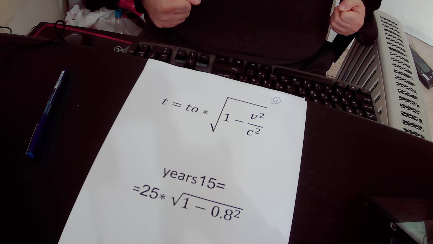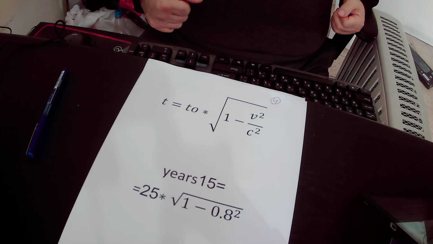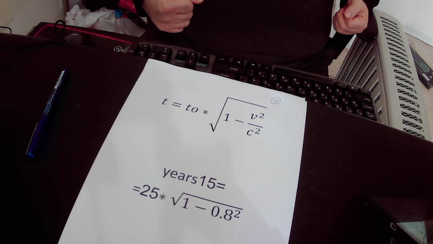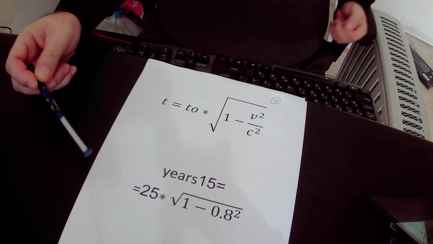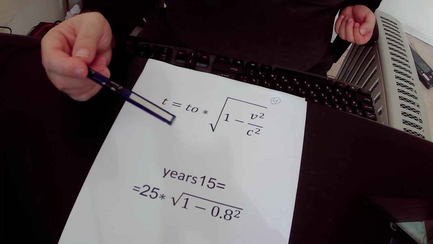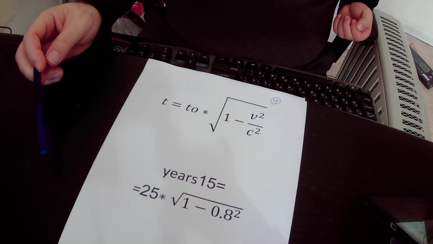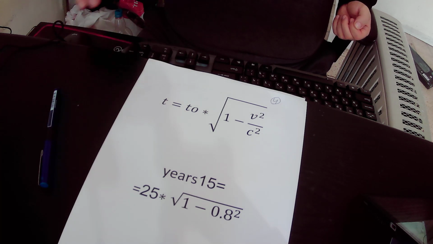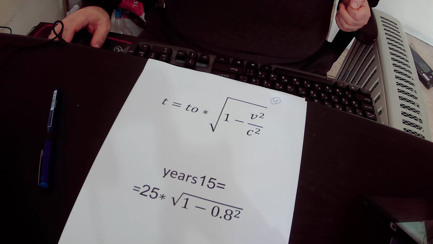That is to say, the rate of time flow in the spaceship will be slower than the rate of time flow on Earth. And actually that is the reason that the total time that passed in the spaceship is only 15 years, 10 years less than the total time that passed on Earth. So that is from the point of view of the brother that stayed on Earth.